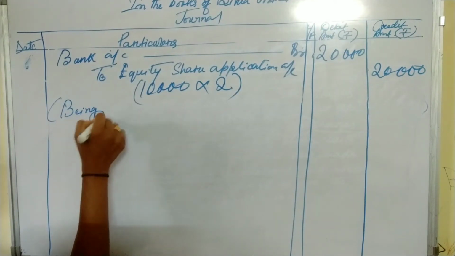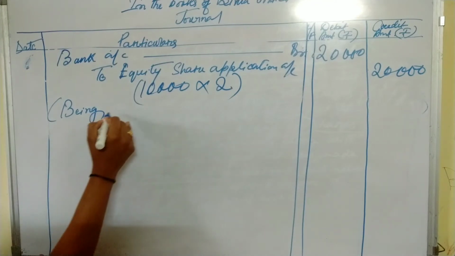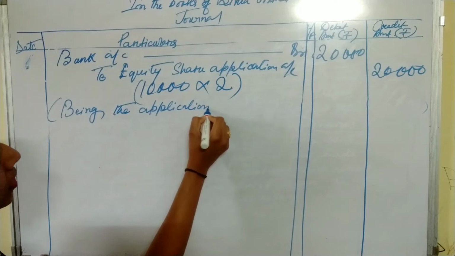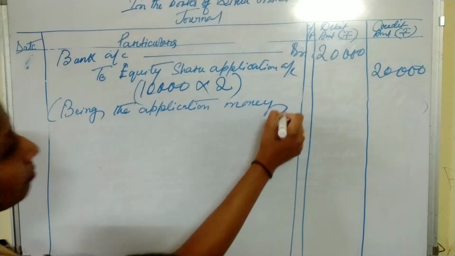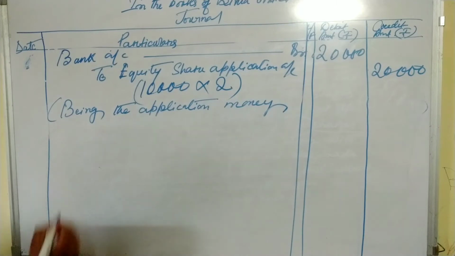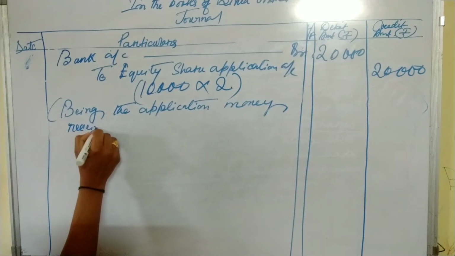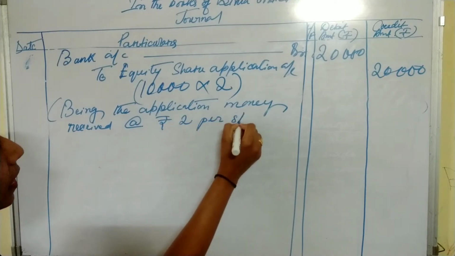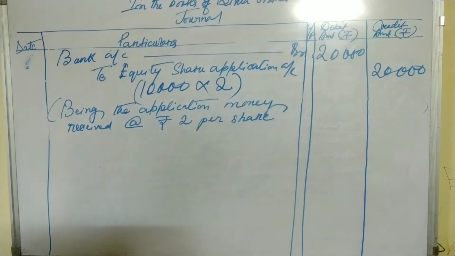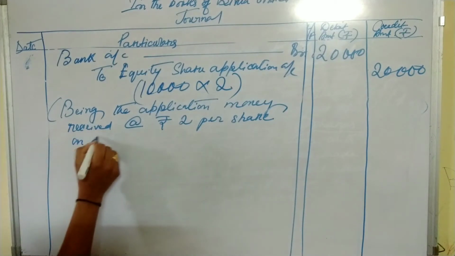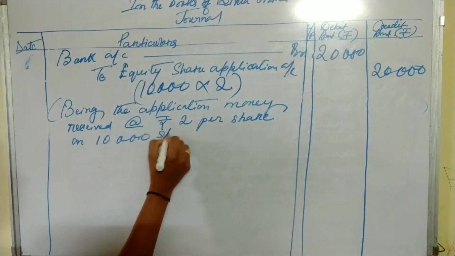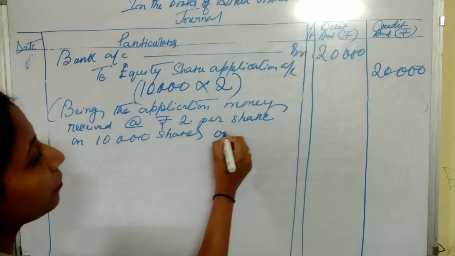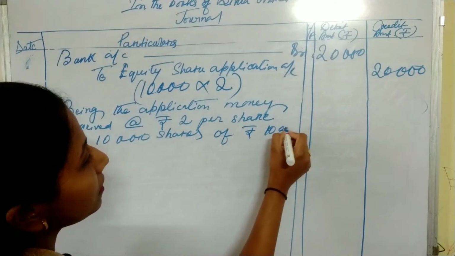Being the application money received at the rate of rupees 2 per share on 10,000 shares of rupees 10 each.